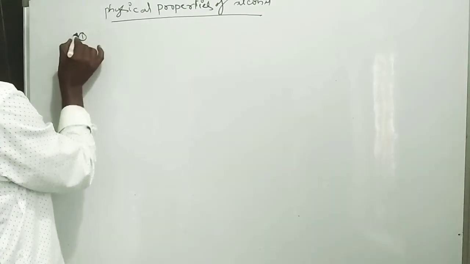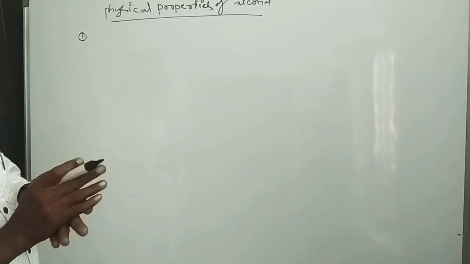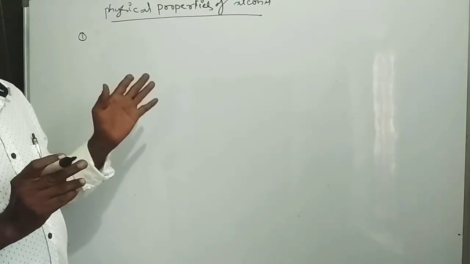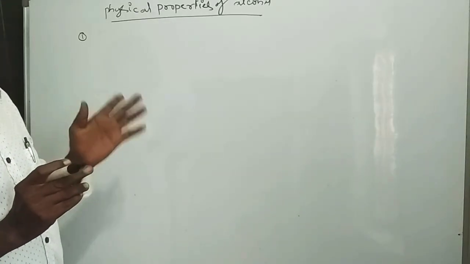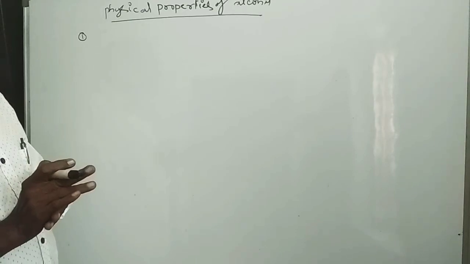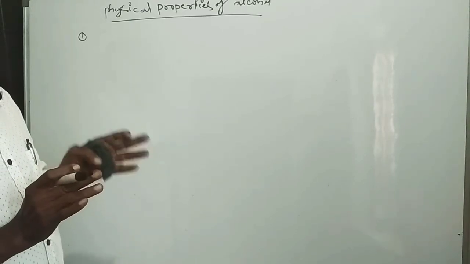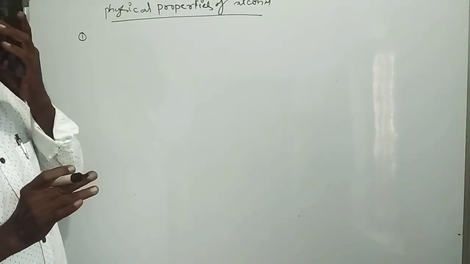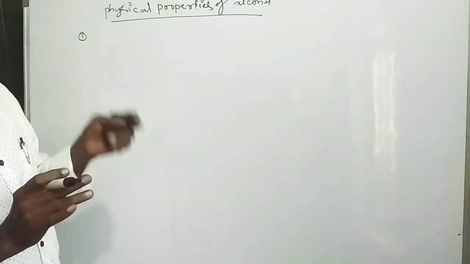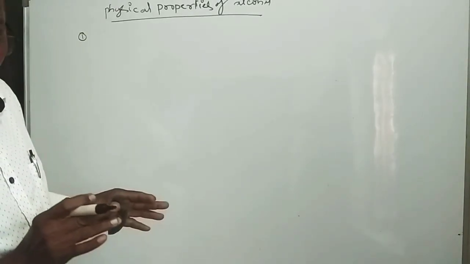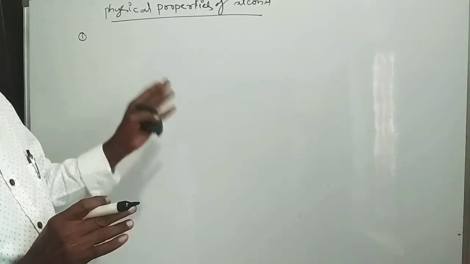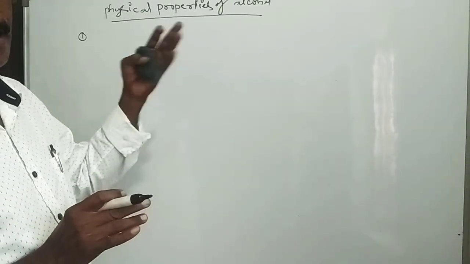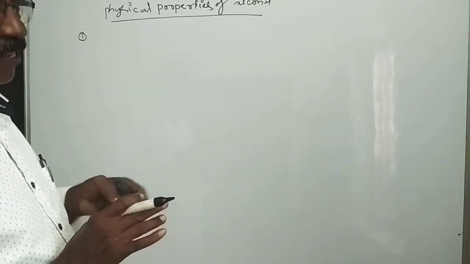Okay. Number one: alcohols are easily soluble in water and other compounds. Why? Because alcohols have hydrogen bonding between the oxygen and hydrogen. Due to hydrogen bonding, they are very easily soluble in water and ethyl alcohol or any organic solvents.